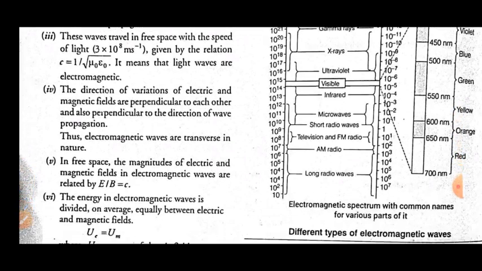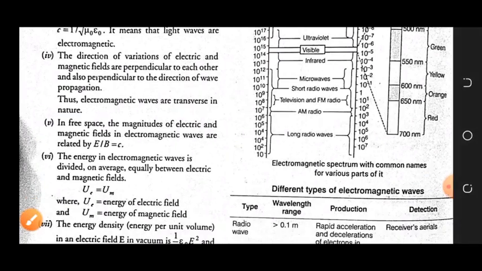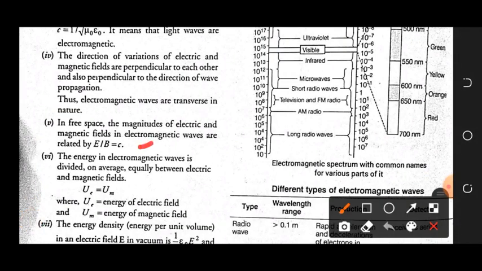Next one, fifth point: in free space, the magnitudes of the electric and magnetic fields in electromagnetic waves are related by E/B = c. So if you see the magnitude of the electric field and the magnitude of the magnetic field in free space in an electromagnetic wave, it is given by E/B = c.